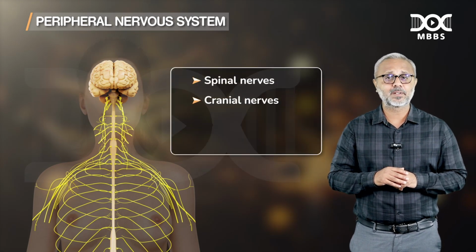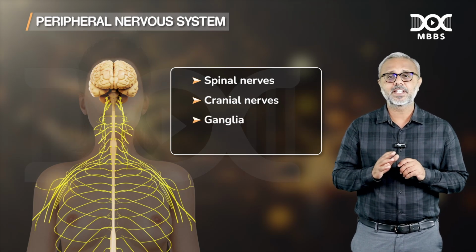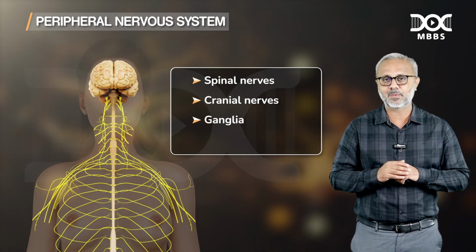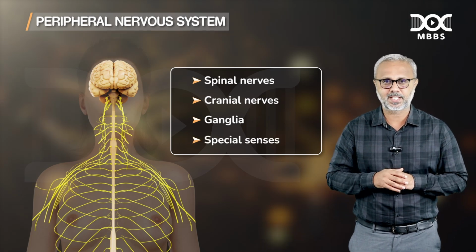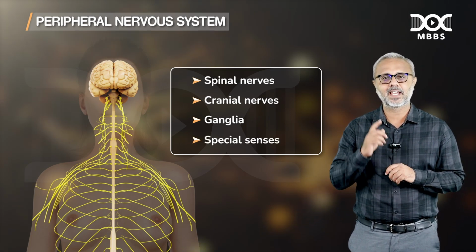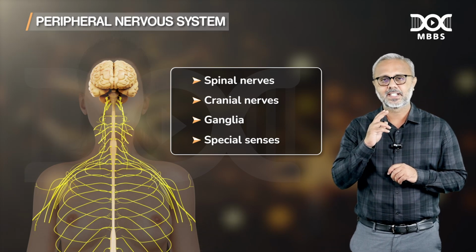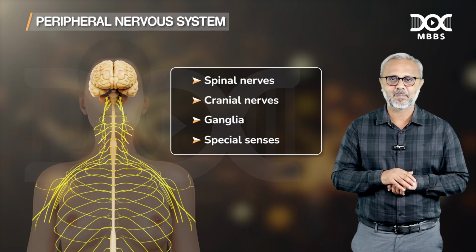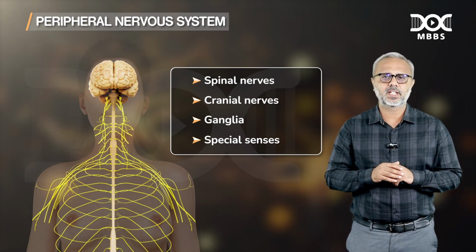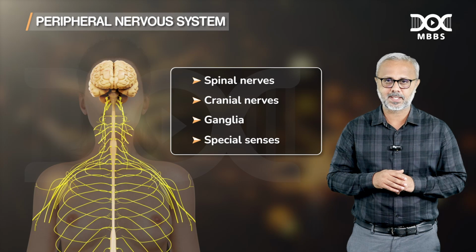Then, apart from this, we have ganglia. We will see what exactly a ganglion is and what the different types are. In the end, the special senses. The special senses like vision, hearing, taste, all come under the peripheral nervous system. So, this is the anatomical organization of the human nervous system.